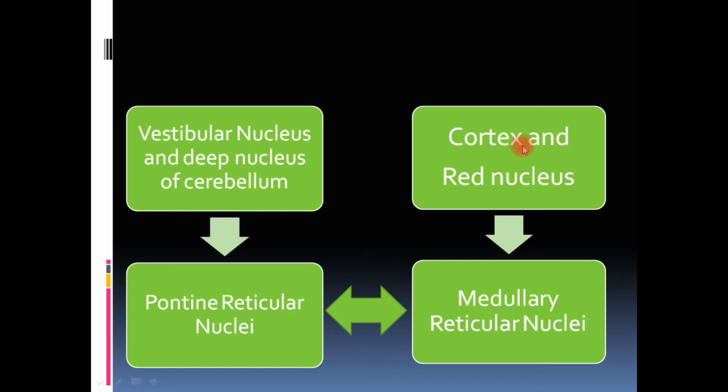So through the cortex and the red nucleus come the descending neurons to the reticular nuclei, which then stimulate the reticular nuclei when, apart from standing erect, some other stages or other work has to be done. This area will be stimulated by the cortex. The medullary reticular nuclei will be stimulated by the cortex, and then the descending tract will inhibit the anti-gravity muscle, and that is how this balance takes place.